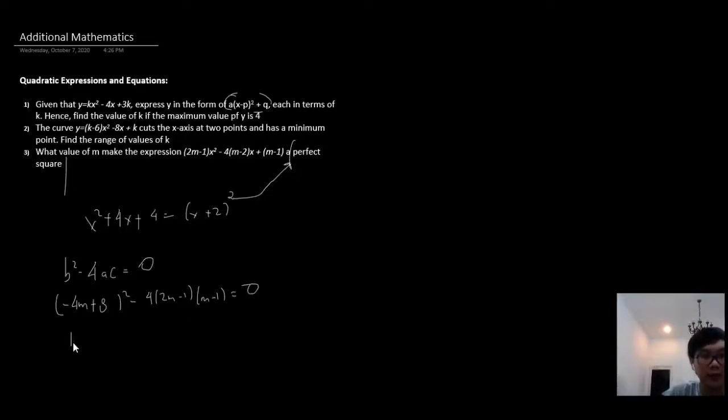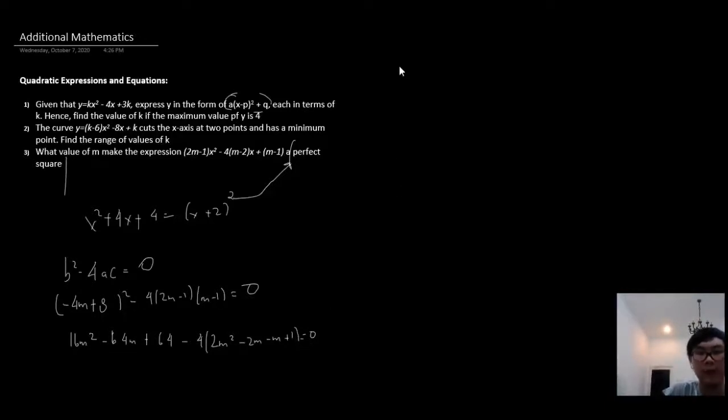So we have 16m squared plus 64m minus 64m plus 64 minus 4 open bracket 2m squared minus 2m minus m plus 1 will give us 0.